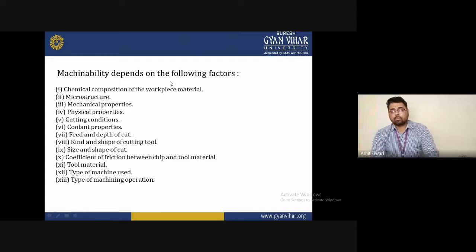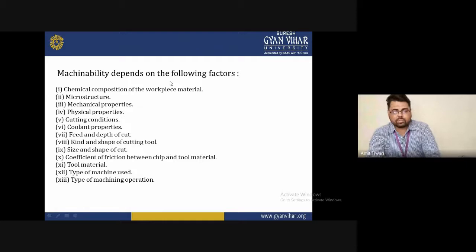One more thing: if more carbon and iron are present in a particular material, the hardness and toughness are higher. So you must identify the percentage of carbon and iron present in the material, as it increases the hardness. So we select a tool material that is much harder than the workpiece material. Then it is easy to cut.